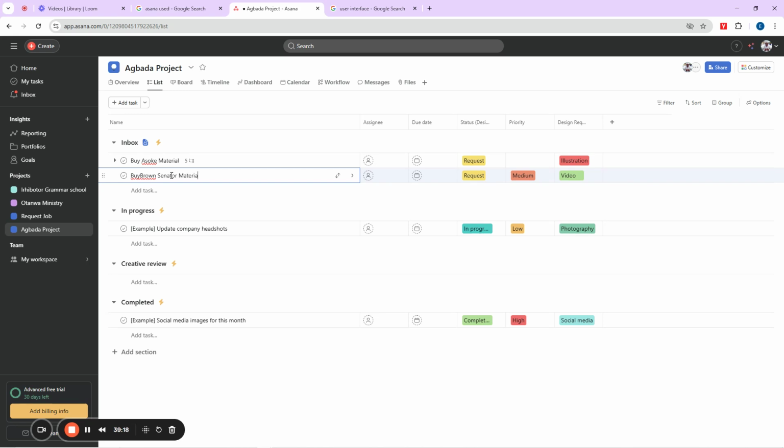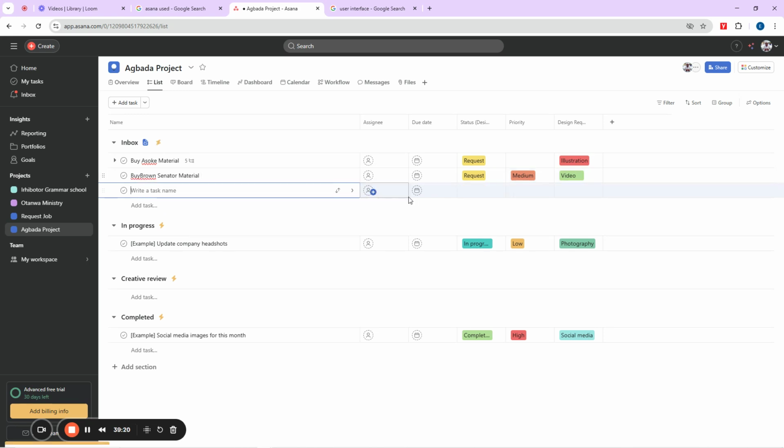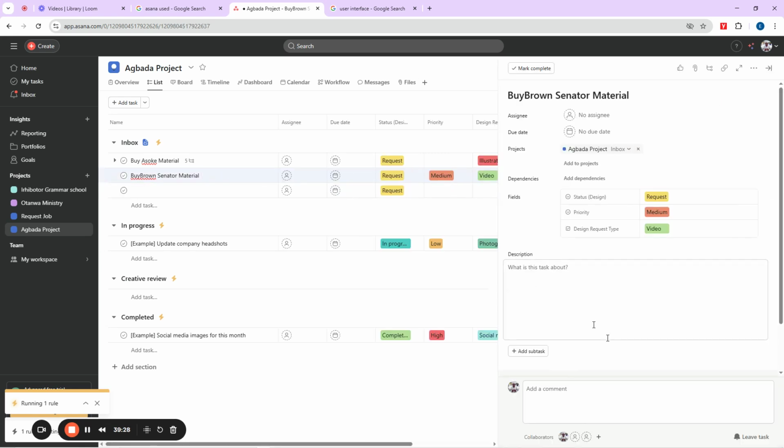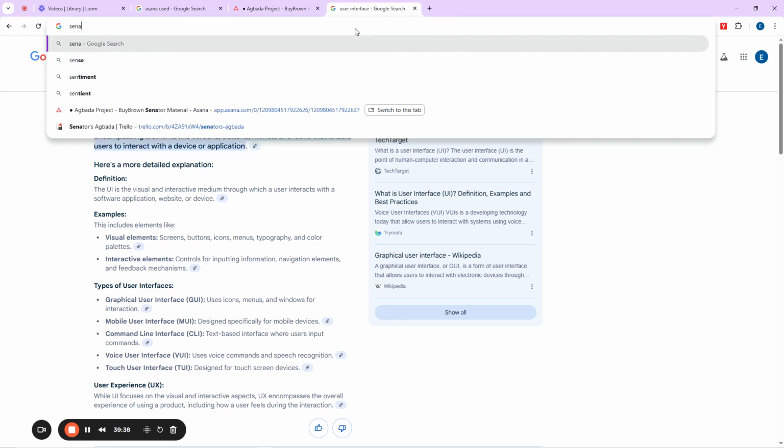Okay, so where does the comment now come in? Now you can actually attach a file here showing the person what the thing looks like. How can you do that? You can open this task up and then you can come to this part. Now you see where they put this small task here, attach file. Maybe you just want to show them the color of the material that you want to buy. So you can go, okay, senator material.